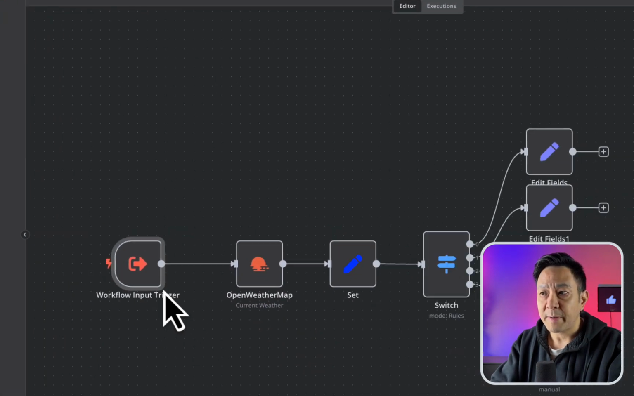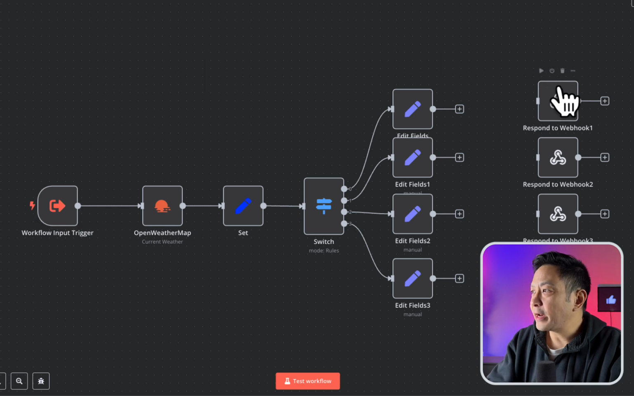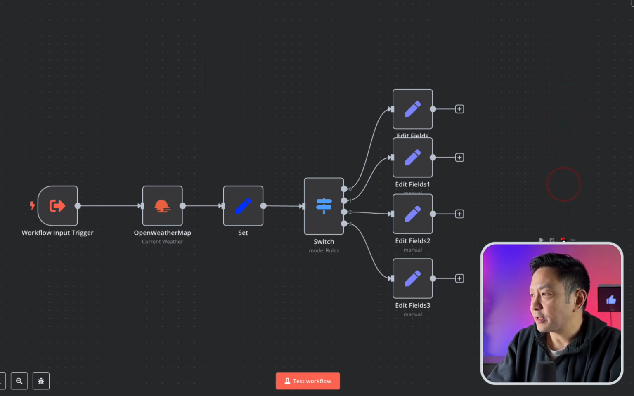So I'll go back to the canvas and I will save this workflow as is. Oh, and I can delete these because they're no longer needed. So just get rid of them and save that one more time.